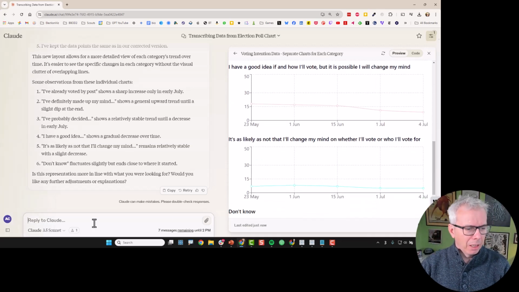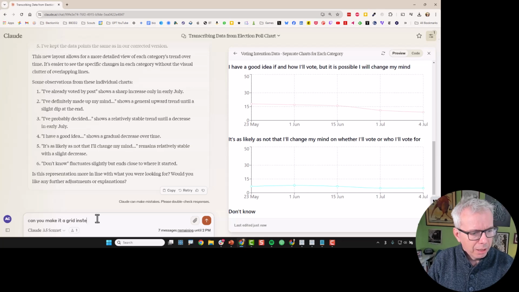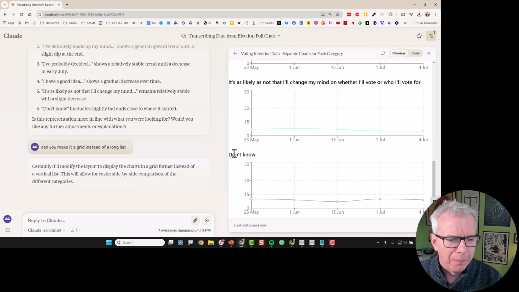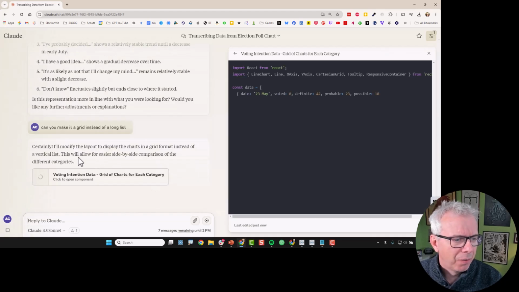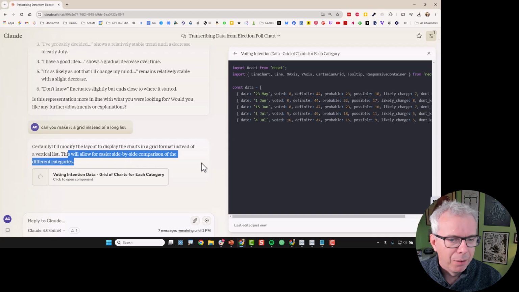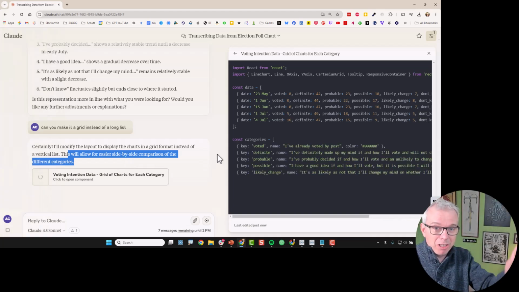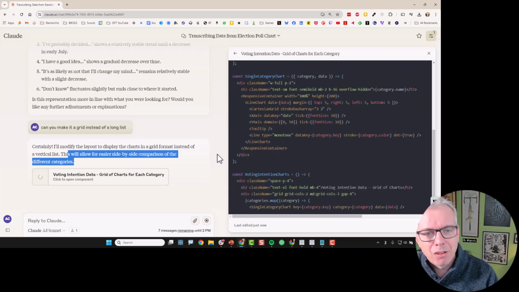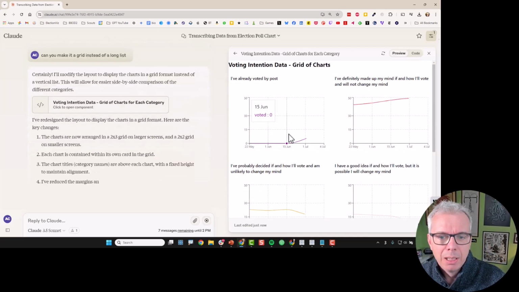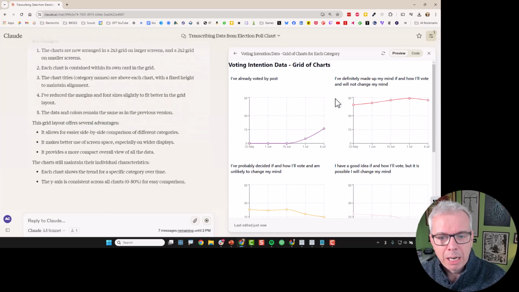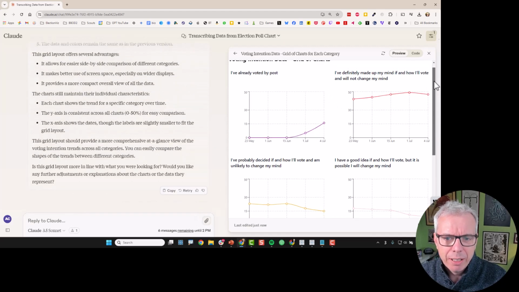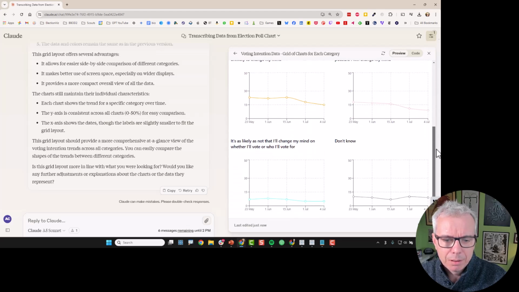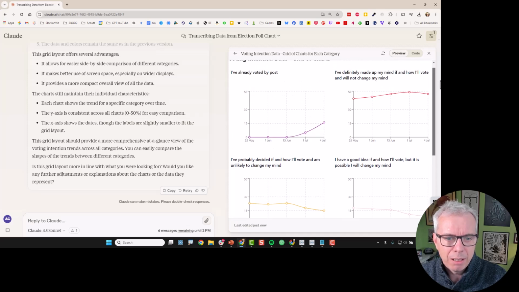Can you make it a grid instead of that long list? That's a bit vague. So charts in a grid format instead of a vertical list, it will allow for it. Let's see. Ideally, I'd like one side by side, so I'll see if I can force it to do that, because that would be what I'm trying to get to. Right. Okay. Well, this is good, right? I think that is kind of cool.